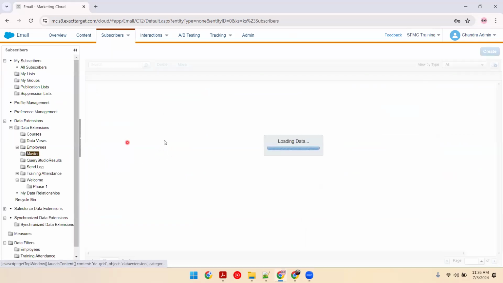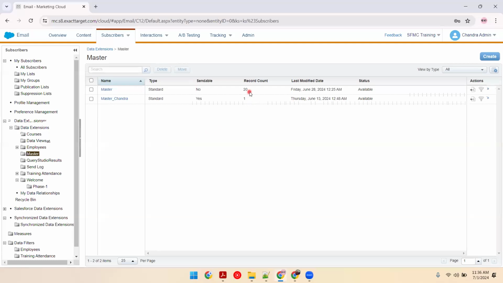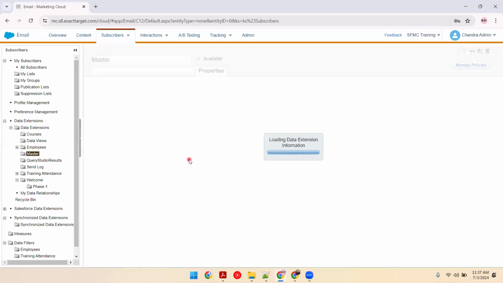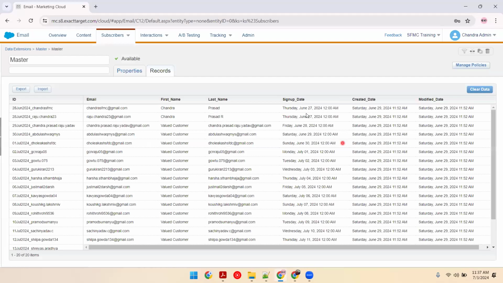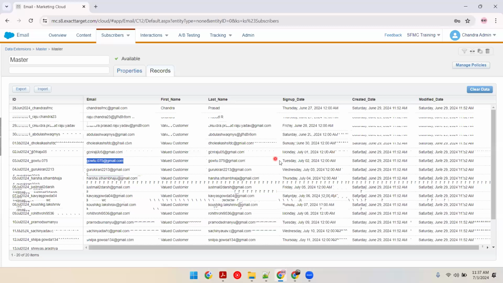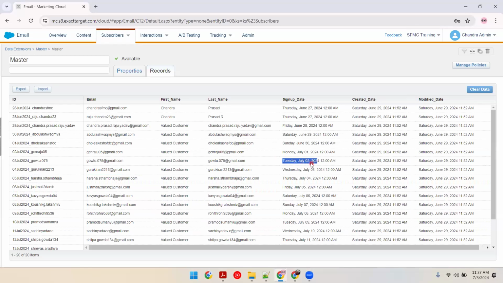First, I'll go to master, and we know that we have 20 records in it on different dates, and we are expecting the emails to go out on the respective dates. Let's take an example based on the sign up date: 27th, 28, 29, 30, 1st, 2nd, 3rd. Today it is 3rd. We are expecting the email to go out to anyone who has a sign up date of yesterday, which is Gautam.